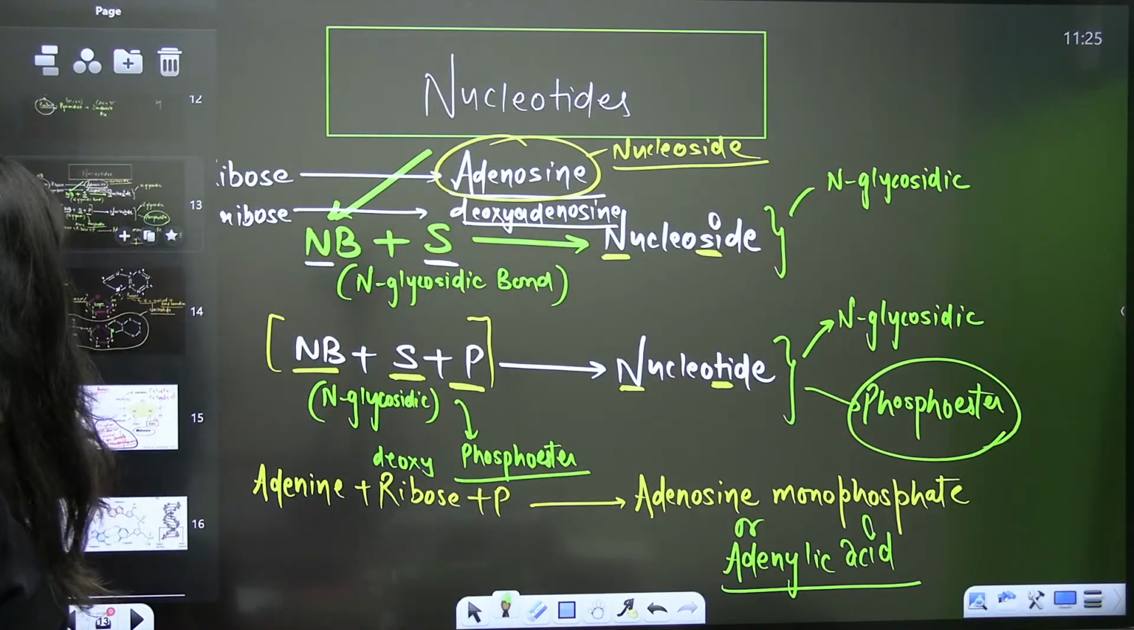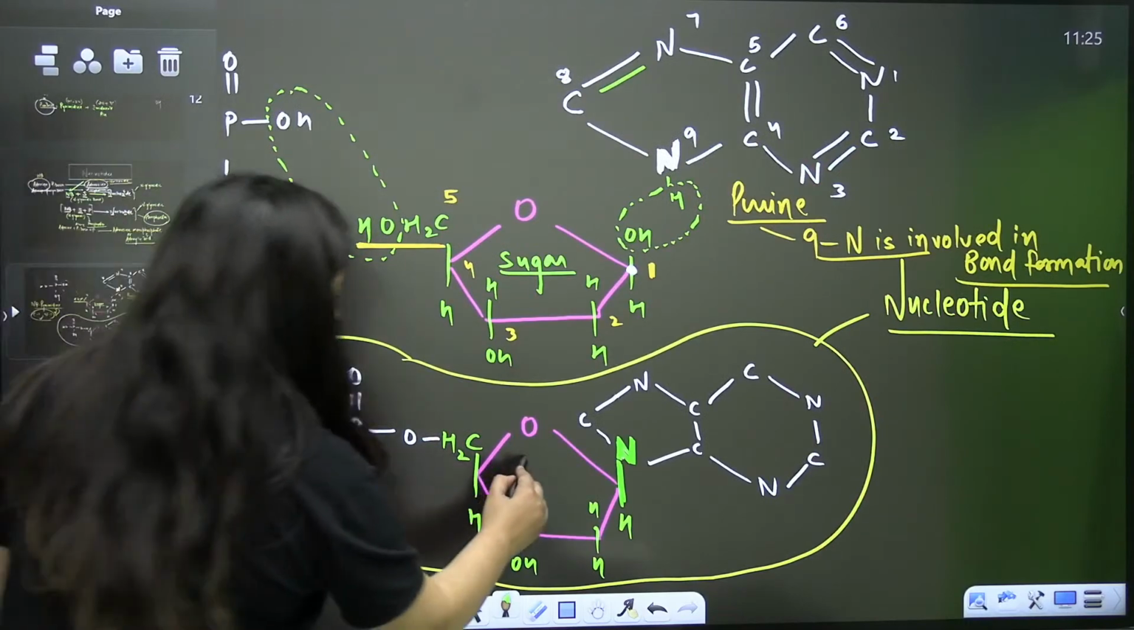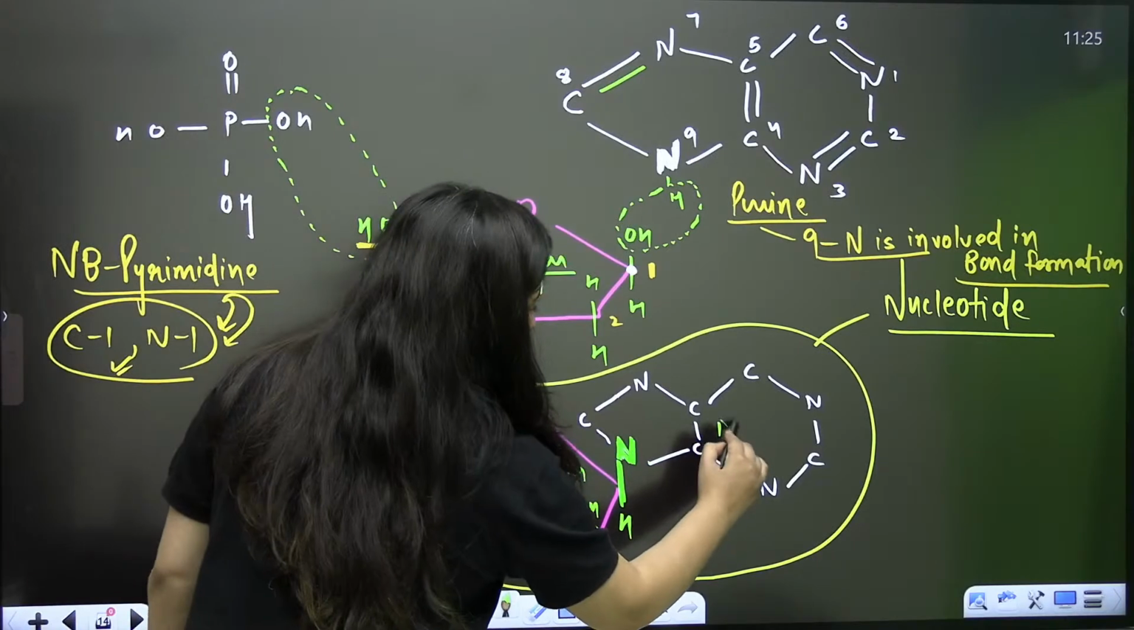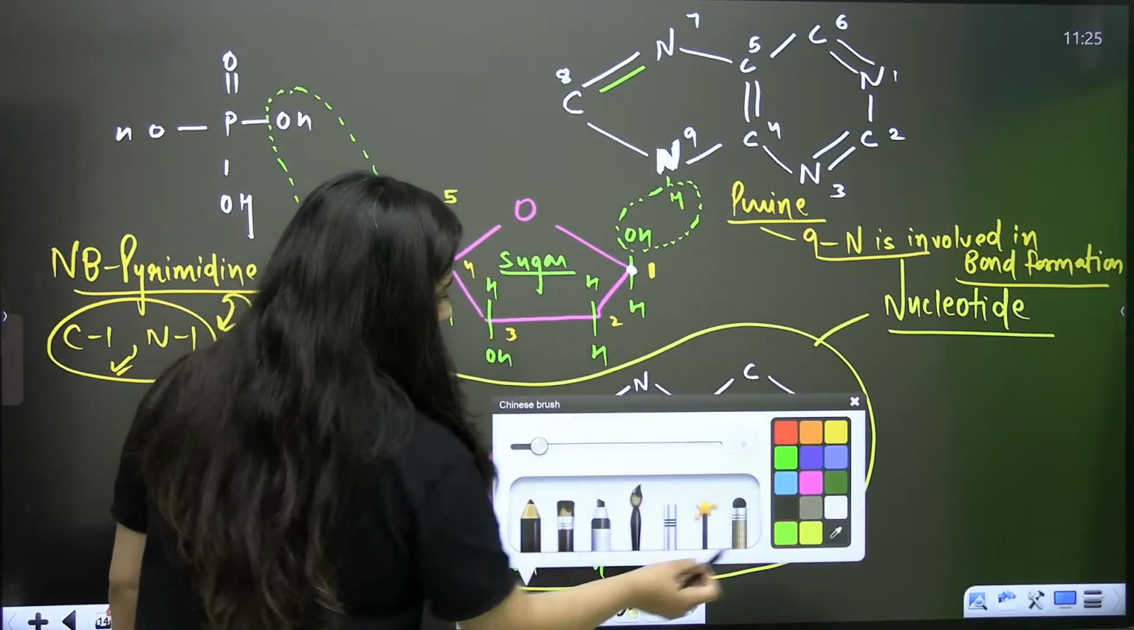Fine. So this is the bonding. Sugar will be here. This is your phosphate. This is your nitrogenous base. So if the nitrogenous base is a purine, right?